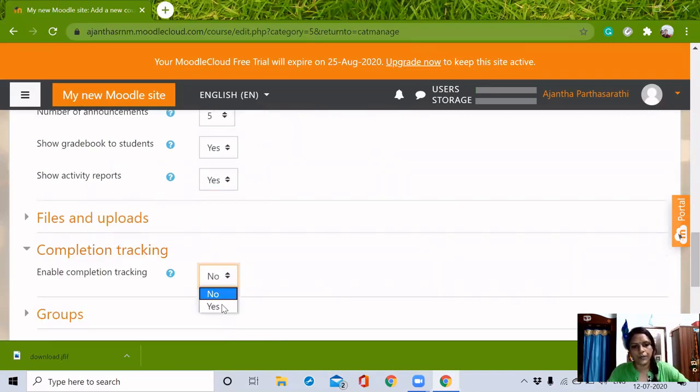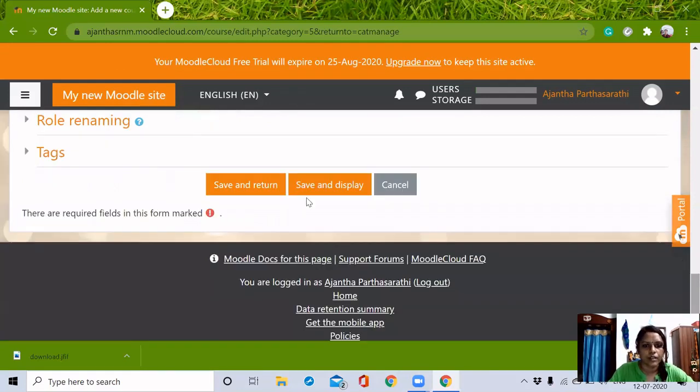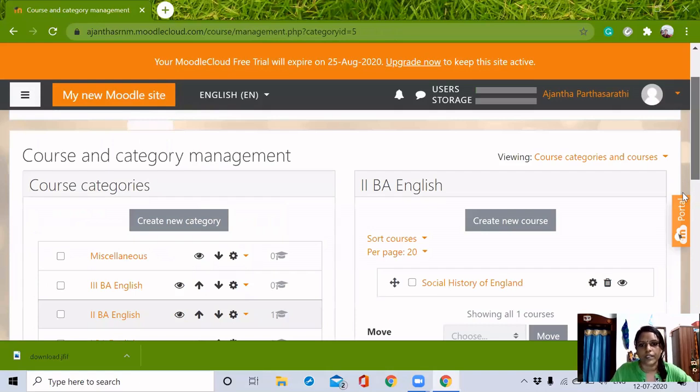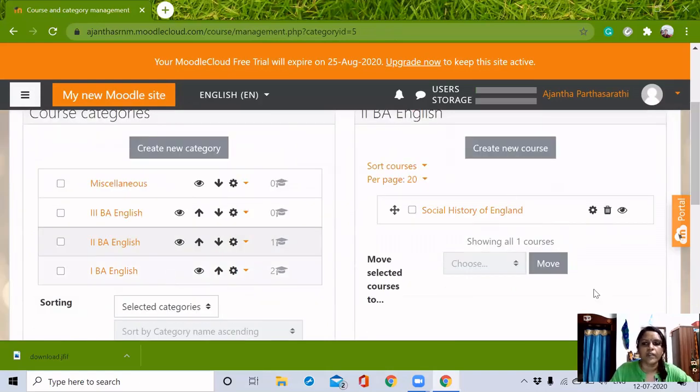I thought of telling you, it is not mandatory to edit all these settings now itself. If you want to change it later, we can do it. So I'm just giving save and return. So we can see this way we can create any number of courses for every category. Now let's see how to add activities and resources to the courses which we have created.